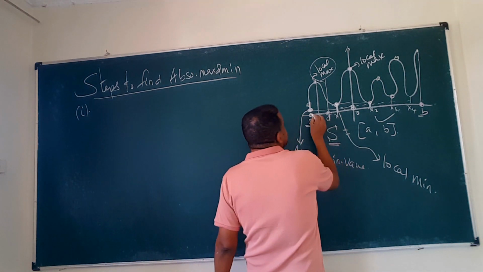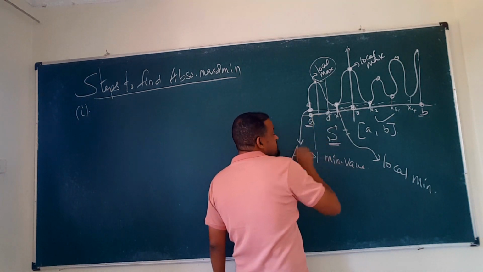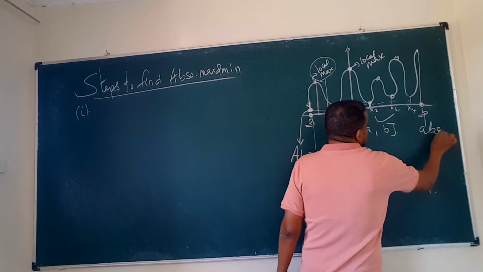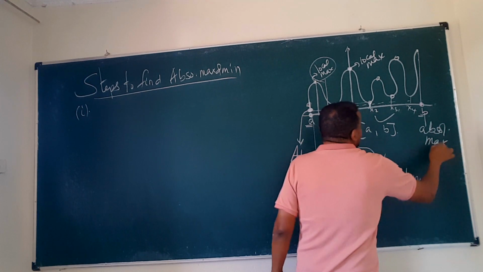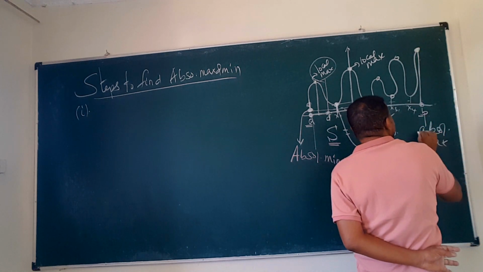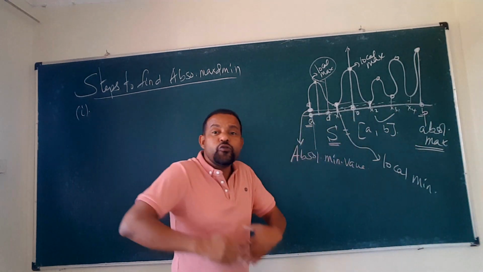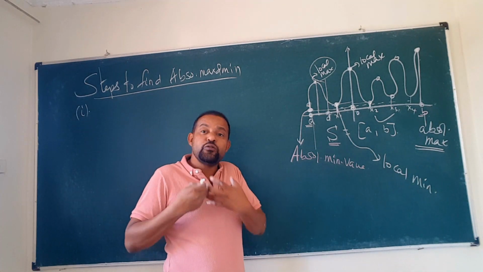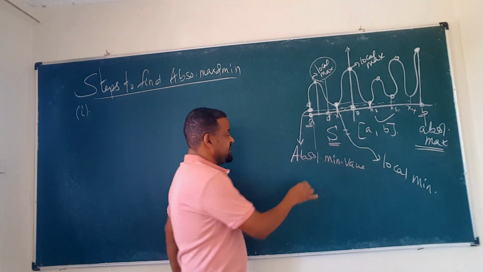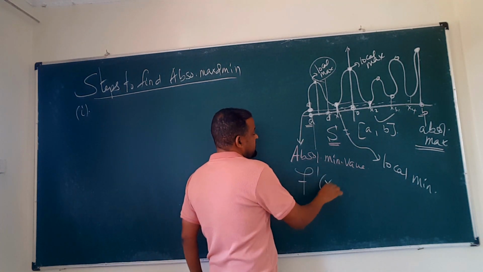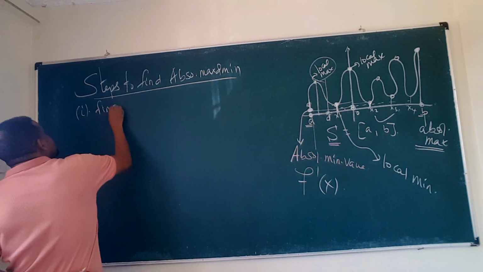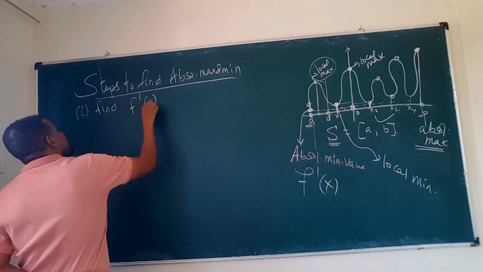From the graph, as you understand, this is the absolute minimum and this is the absolute maximum value. I want to find the absolute maximum and the absolute minimum value. So the first step is: find the first derivative of the function.